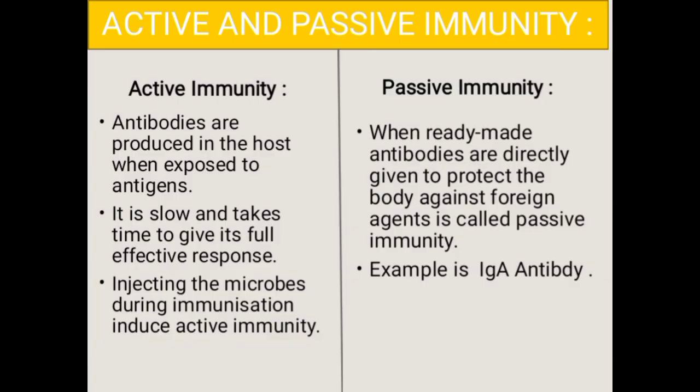When ready-made antibodies are directly given to protect the body against foreign agents, it is called passive immunity. For example, a newborn baby receiving antibodies from its mother through the placenta. IgG is the antibody which is transferred from mother to fetus, and the breast milk contains the IgA antibody during the initial days of lactation.